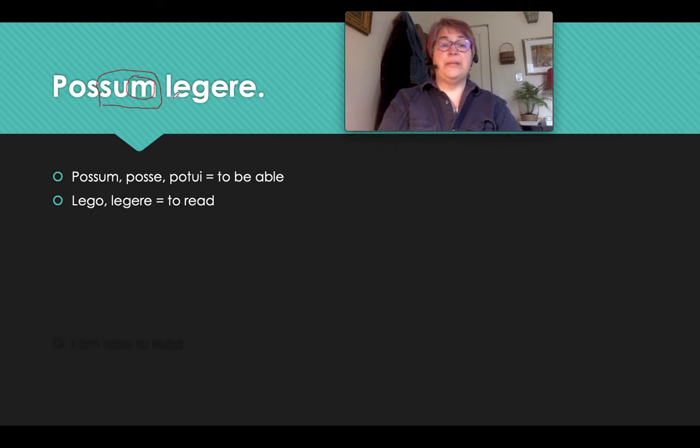And then I complete the meaning of the infinitive by translating the infinitive, legere, see it right here? And remember that the translation is just the translation given on the vocabulary list. I am able to read. So that's the translation of possum legere.